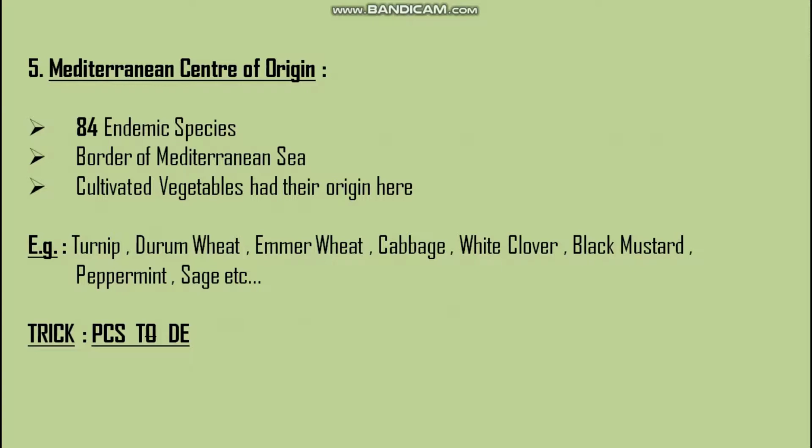So the trick is PCSTDE. For P it is peppermint, for C it is cabbage, S is sage, T is turnip, D is durum wheat, and E is emmer wheat. Then white clover and black mustard, you can learn them by color, as this Mediterranean center has two species which have something to do with color, so they are white clover and black mustard.